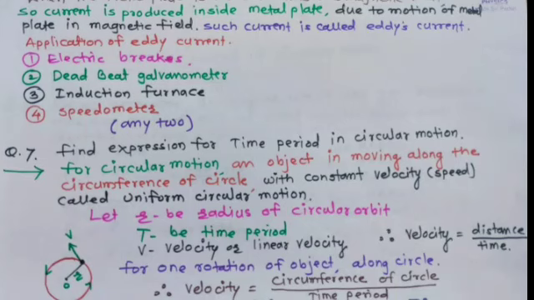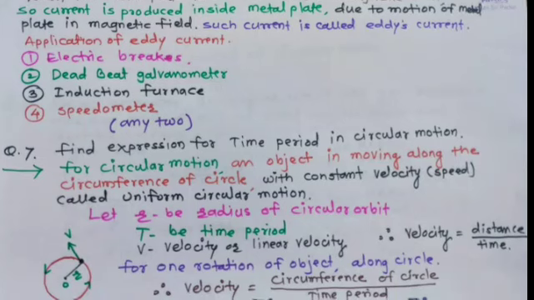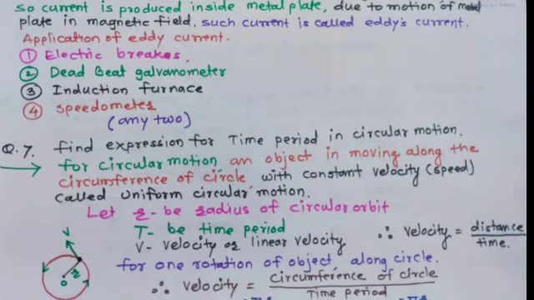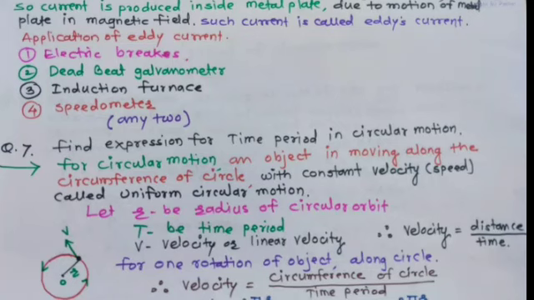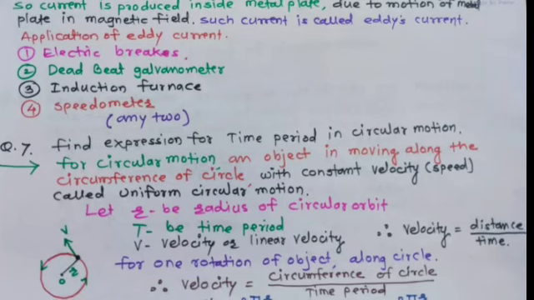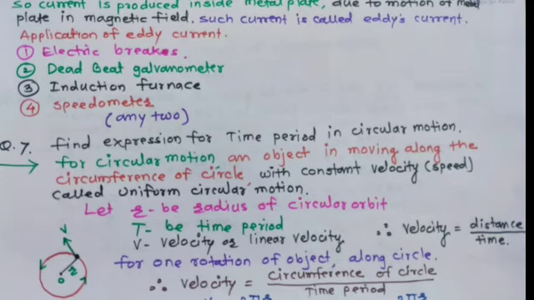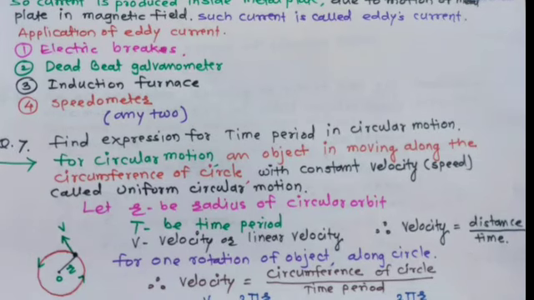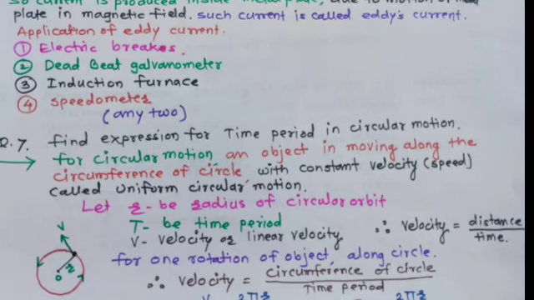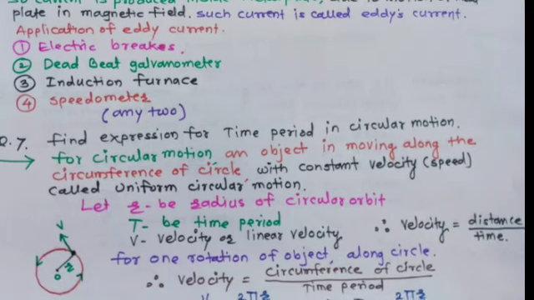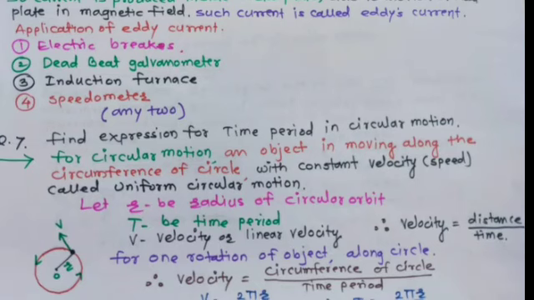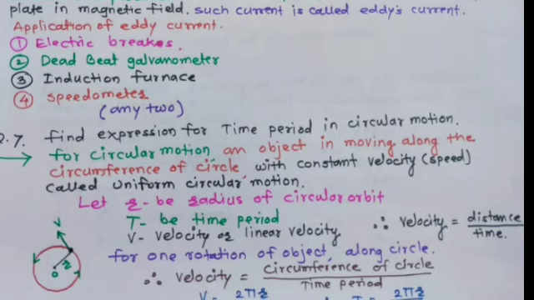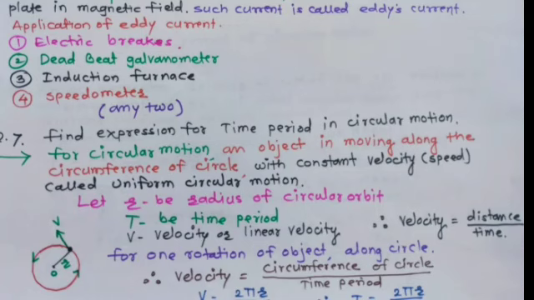So question number 7, find the expression for time period in circular motion. Answer is, for circular motion, an object is moving along the circumference of circle with constant speed or constant velocity called uniform circular motion. Let R be the radius of circular orbit, capital T be the time period, V be the velocity or linear velocity. For one rotation, object is moved along the circumference of circle.